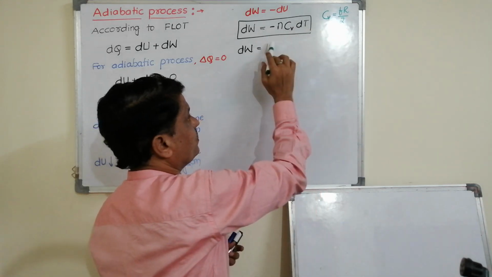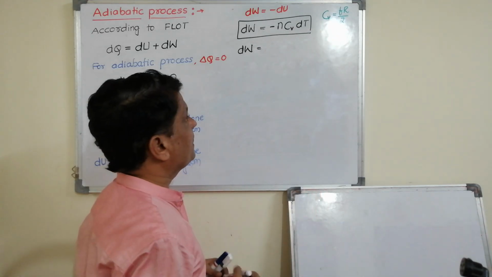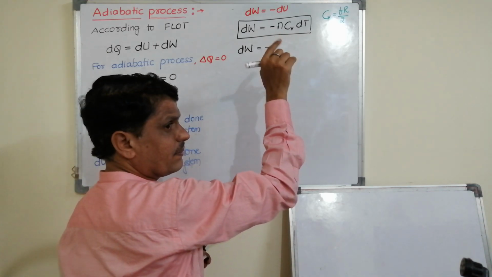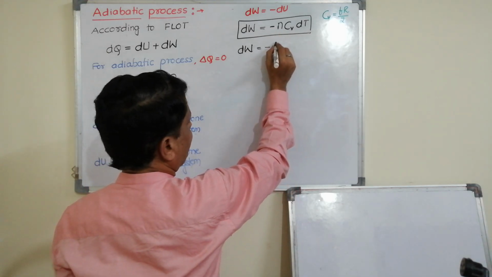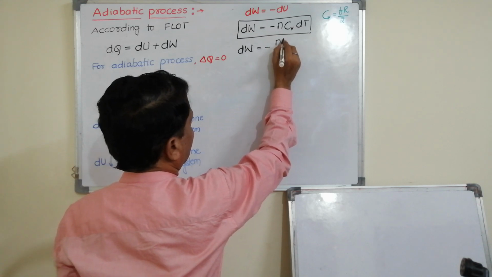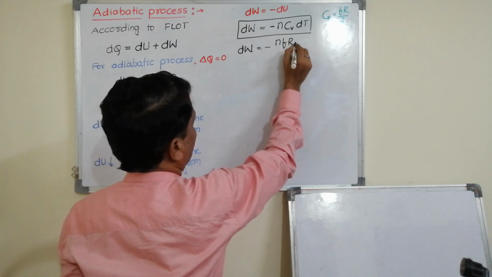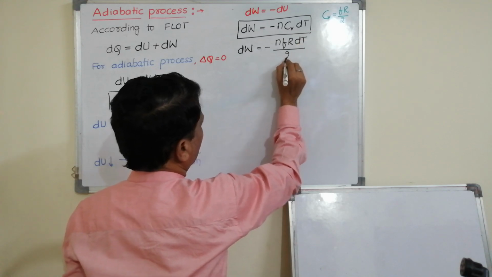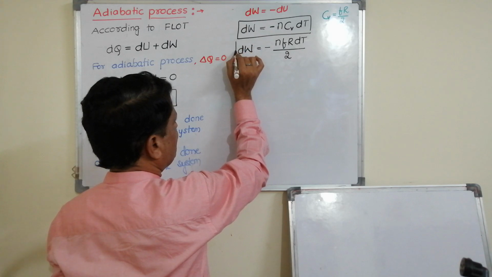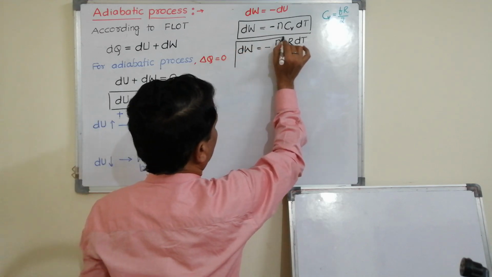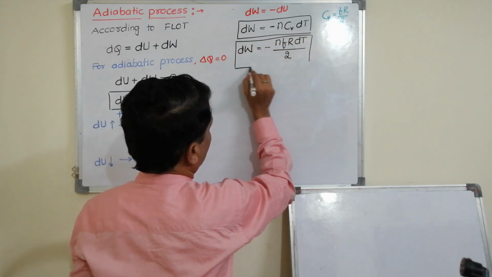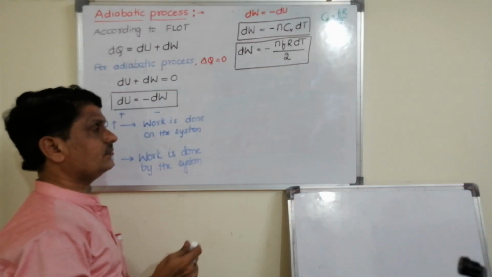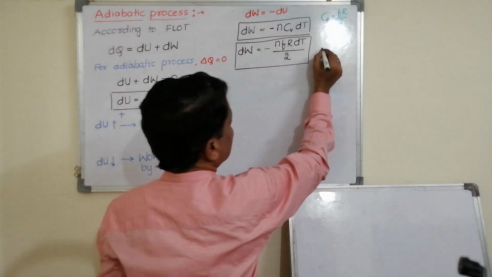Then if I substitute here, I can get dW is equal to minus n F R dT by 2. This minus indicates work is done on the system. So this is one more formula. Or otherwise, there is one more thing.